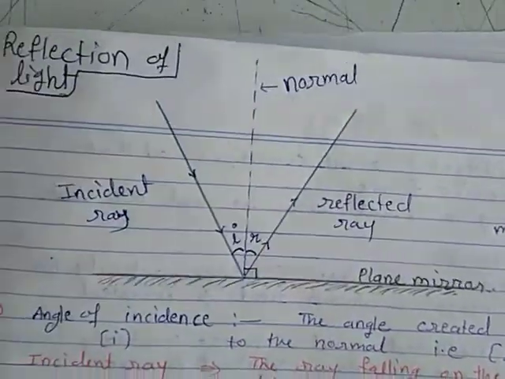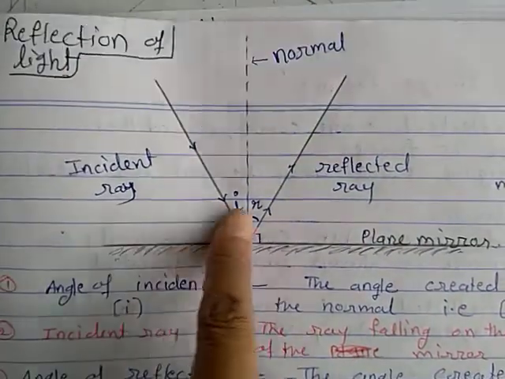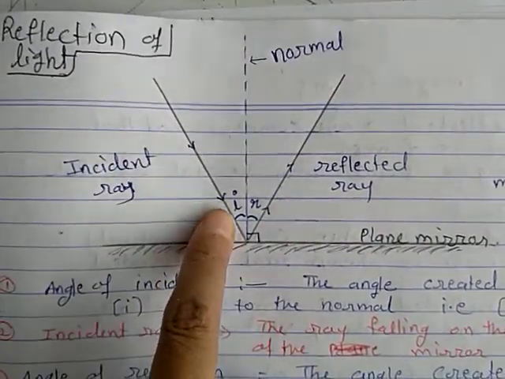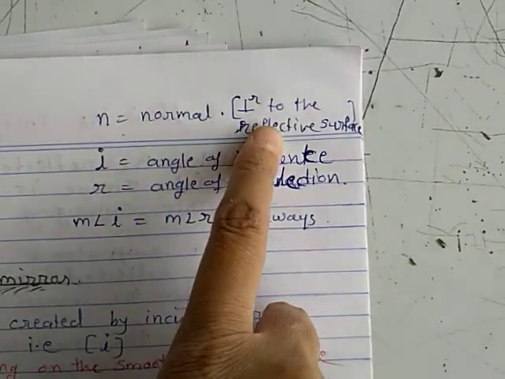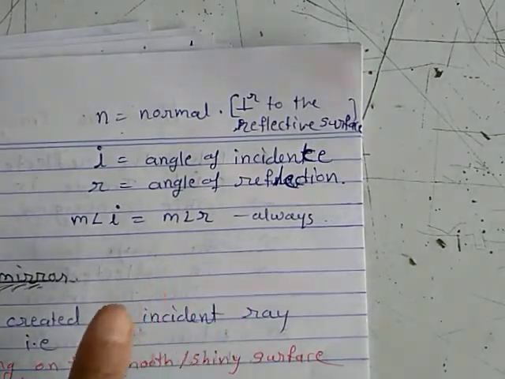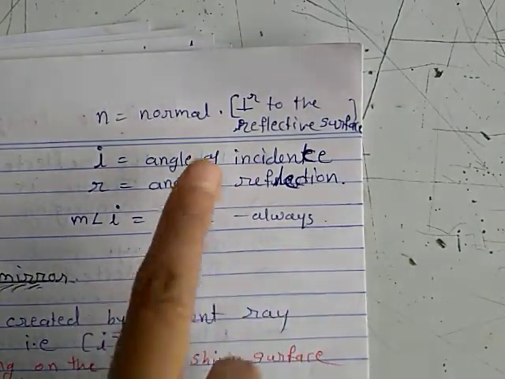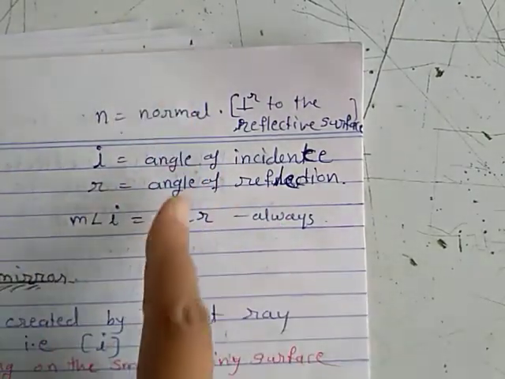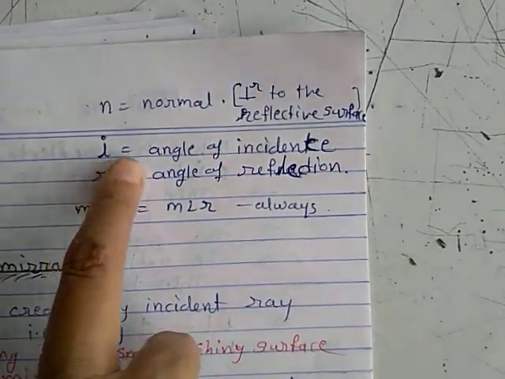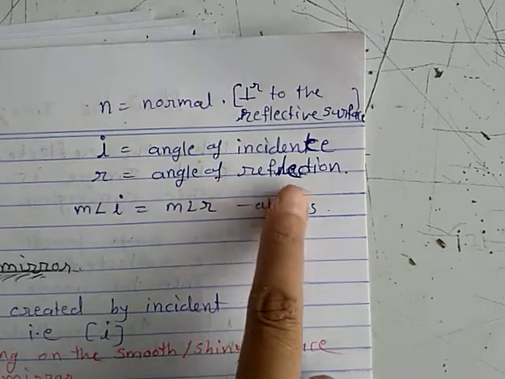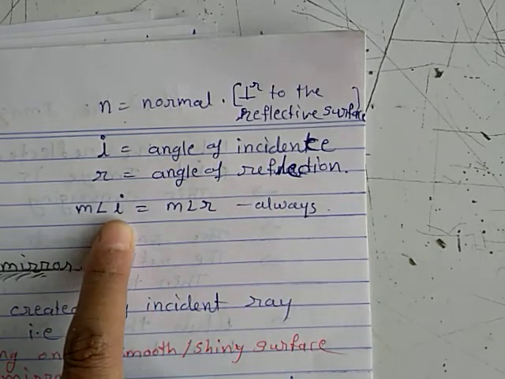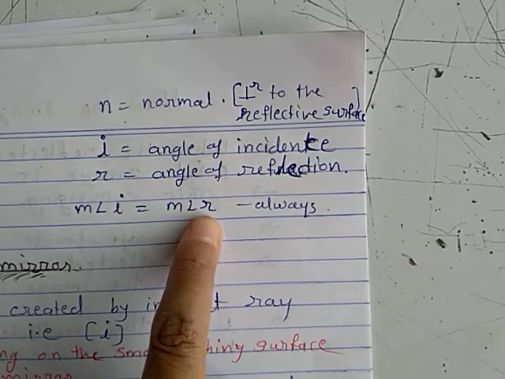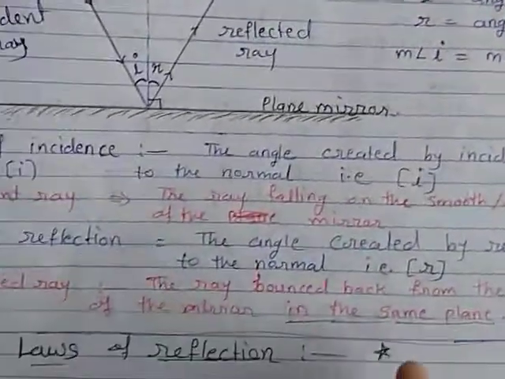So that is clearly given here. This is the diagram of reflection. This is the incident ray. This is the angle of incidence and the angle of reflection. N is the normal, perpendicular to the reflective surface. मतलब smooth surface को जो perpendicular होता है उसे normal बोलते हैं. Then I is the angle of incidence, R is the angle of reflection, and the law is that the measure of the angle of incidence is always equal to the measure of the angle of reflection.